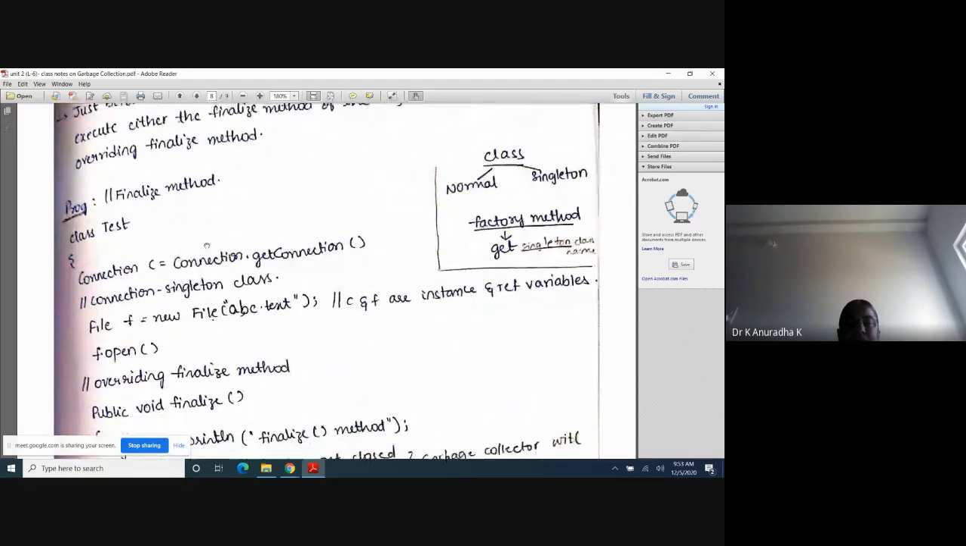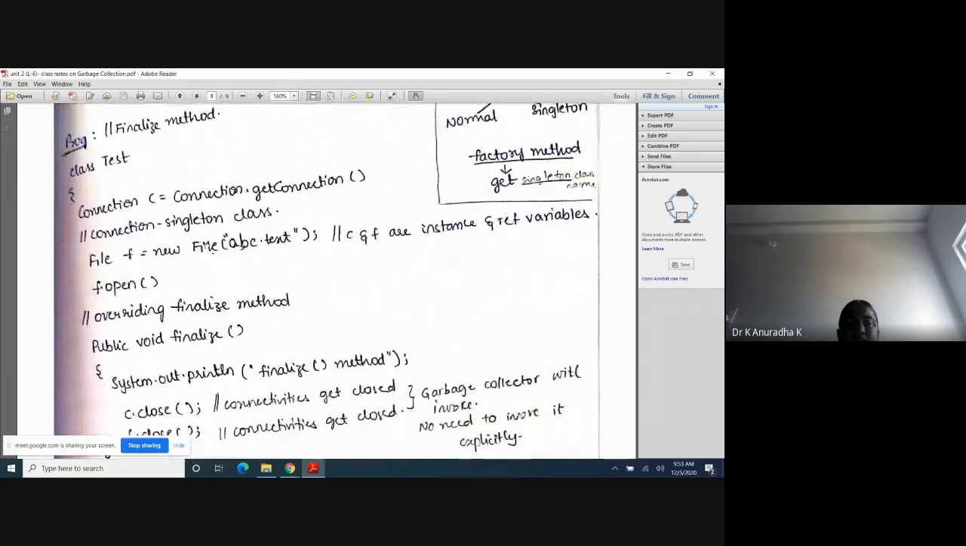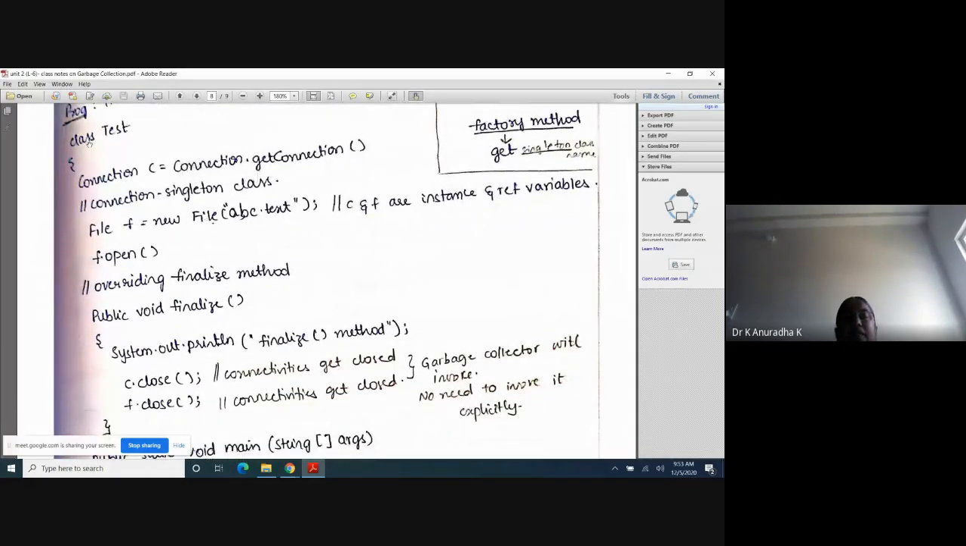Now, the finalize method program. Here our class is Test extends Object. Here, write extends Object because every class in Java extends Object. So inside the Object class we have the finalize method. Now I am opening some connections in my class. That is Connection c = Connection.getConnection(). Here Connection is also a singleton class. That's why, using the factory method, I am creating the object for this connection.